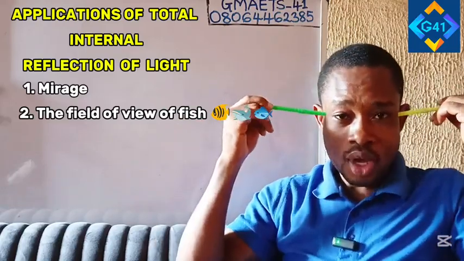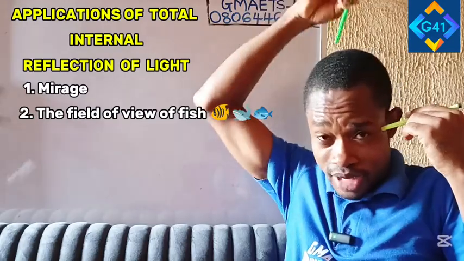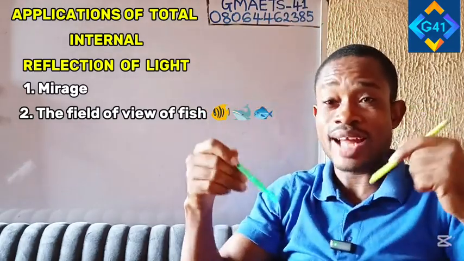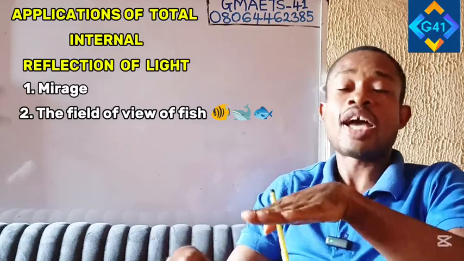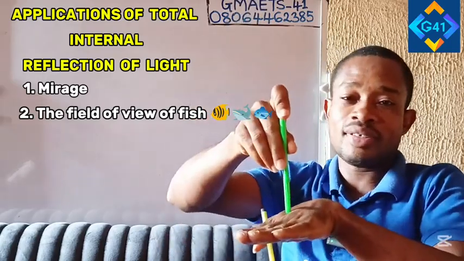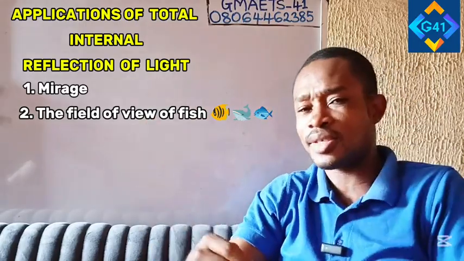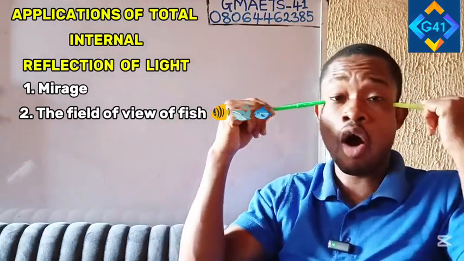Why is it that if someone wants to attack a fish from the top, directly from the head, the fish will get to see that something is coming and take off? How did it get to see you? Due to total internal reflection of light.